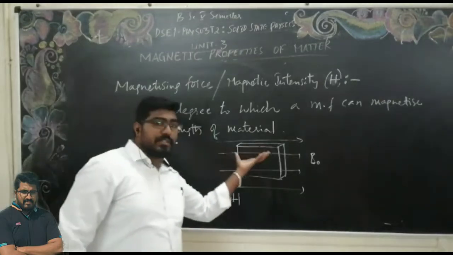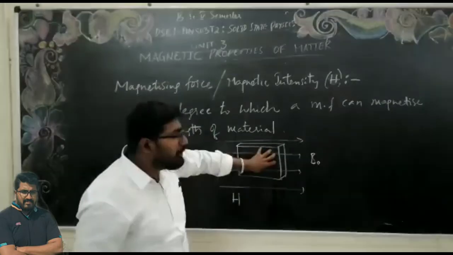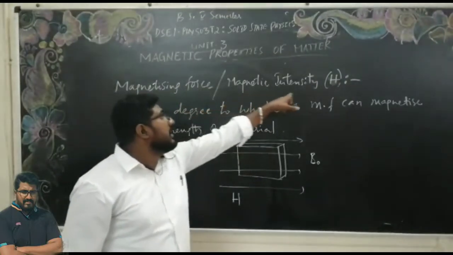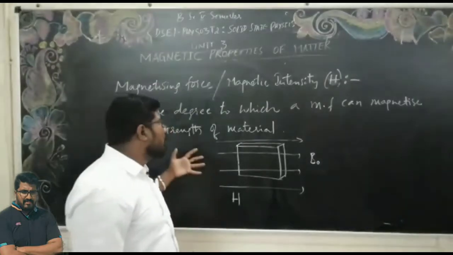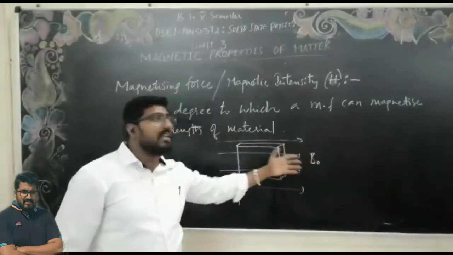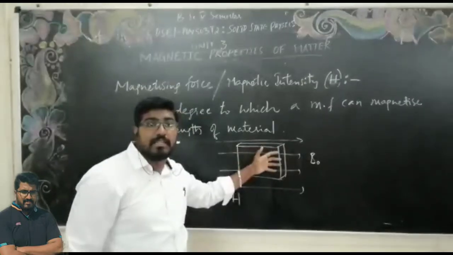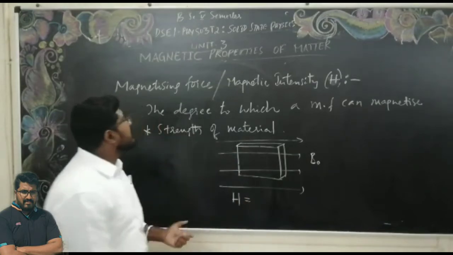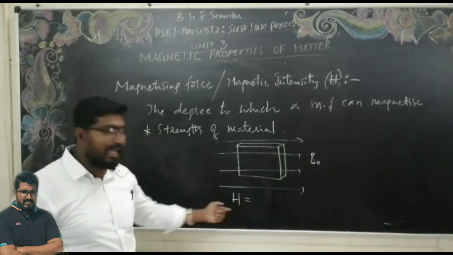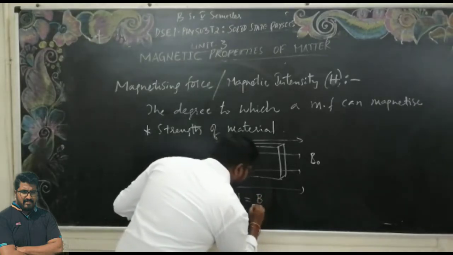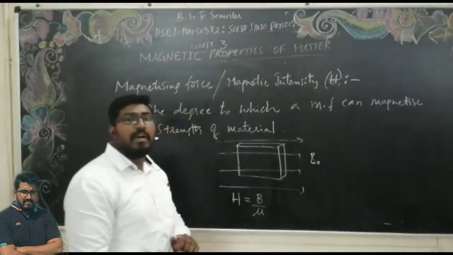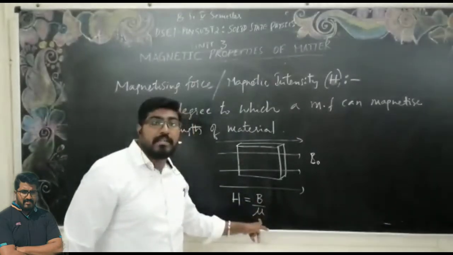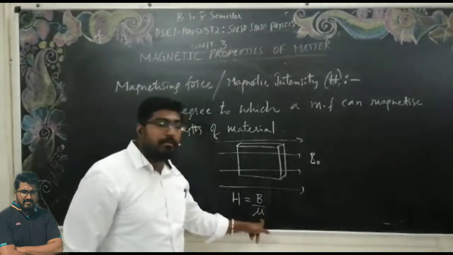How much strength is acquired by this material is decided by the magnetizing force, or the magnetic intensity, because the more magnetic field lines pass through this, the more magnetization is occurring in this material. Therefore, mathematically, I can write the magnetizing force or magnetic intensity H as B by mu, the ratio of the magnetic field of the material to the permeability of the material.